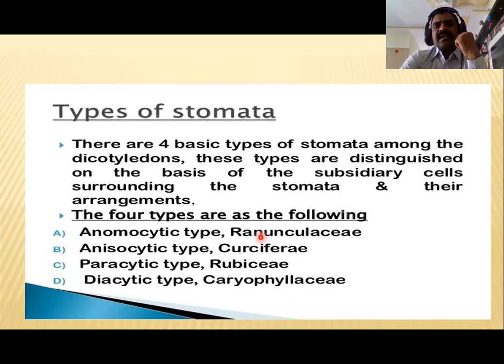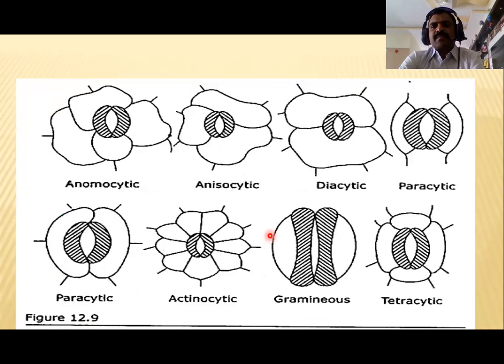So the stomata are arranged in different shapes by guard cells and epidermal or subsidiary cells. See here, this is the anomocytic stomata, this is the anisocytic stomata, this is the diacytic, and this is the paracytic. In the anomocytic stomata, the pore is surrounded by guard cells. These are the kidney-shaped guard cells we observed here. These are the subsidiary cells, and there are four subsidiary cells surrounding the guard cells.